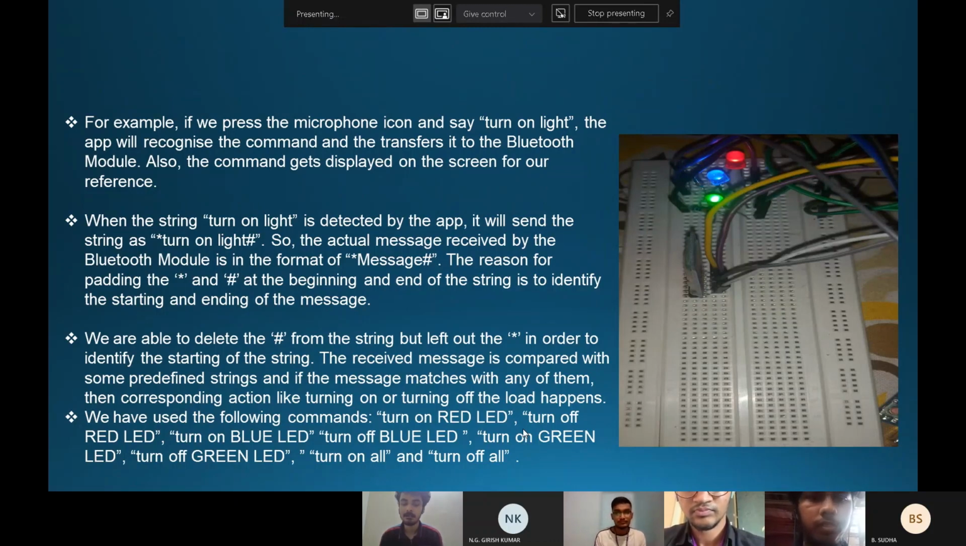If the message matches any of them, the corresponding action, like turning on or turning off the load, happens. We have used the following commands: turn on red LED, turn off red LED, turn on blue LED, turn off blue LED, turn on green LED, turn off green LED, turn on all, and turn off all. For that, it will be continued by Vinay.